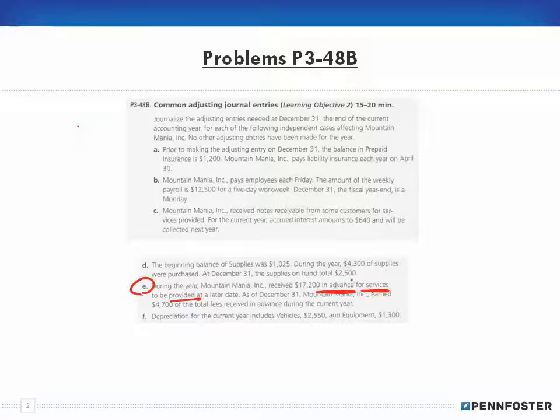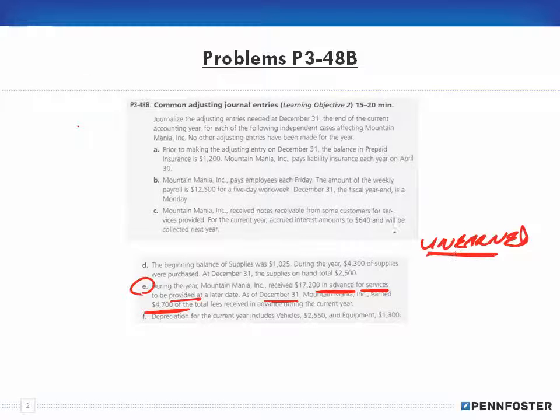When you're receiving something for a service in advance, that means it's unearned. You didn't earn it yet because you're receiving the money, but you haven't provided the service. As of December 31st, they earned 4,700 of the total fees received in advance during the current year.